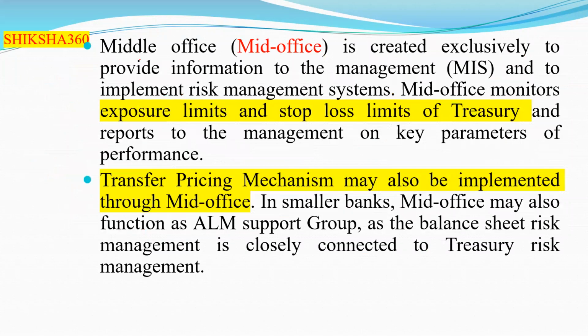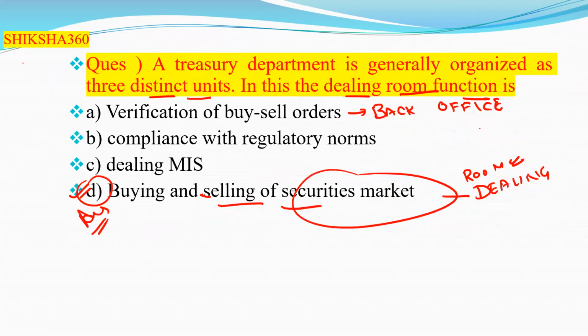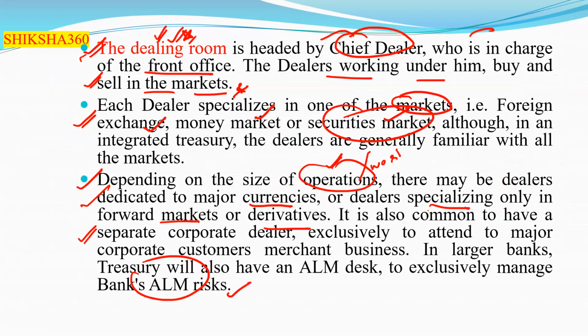So the next one, the third one, that is middle office. Basically we have already discussed the dealing room, back office, and the third one, that is the mid office. Dealing room is also known as the front office.